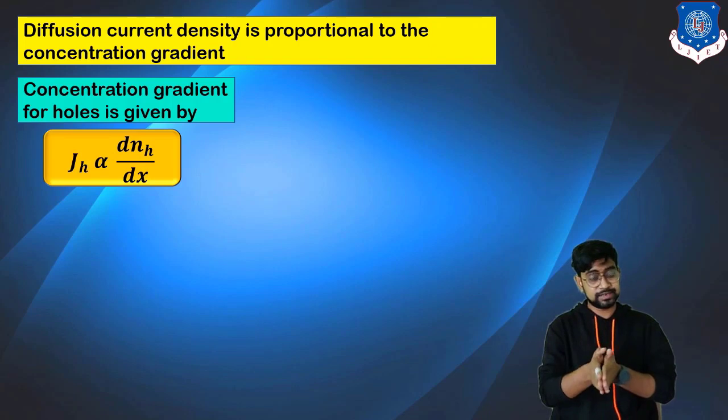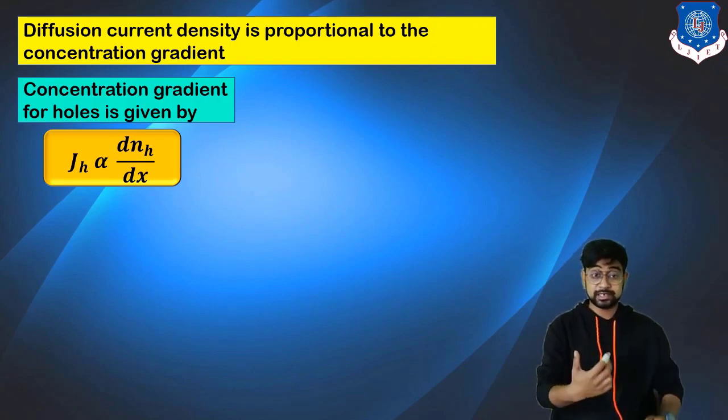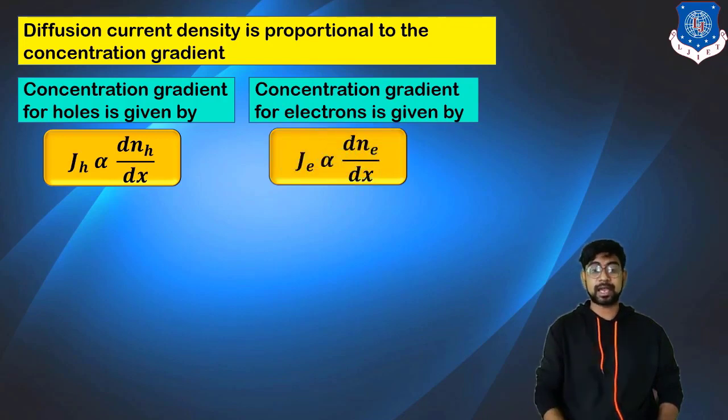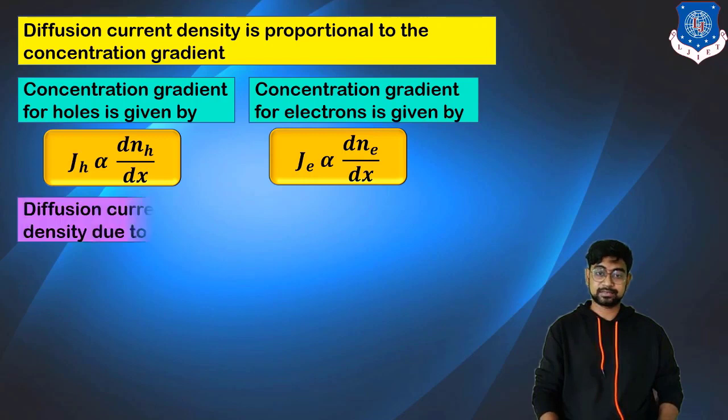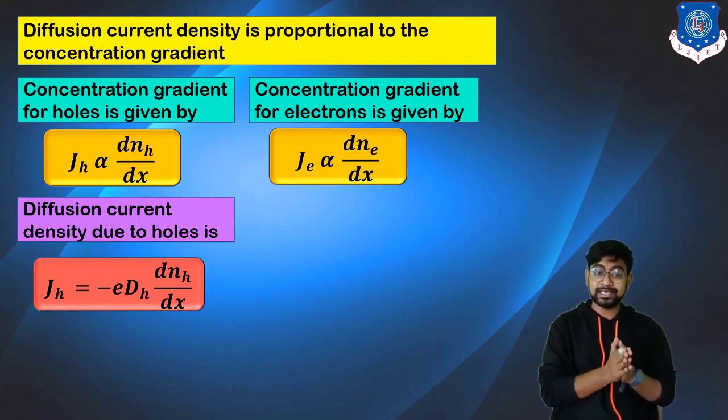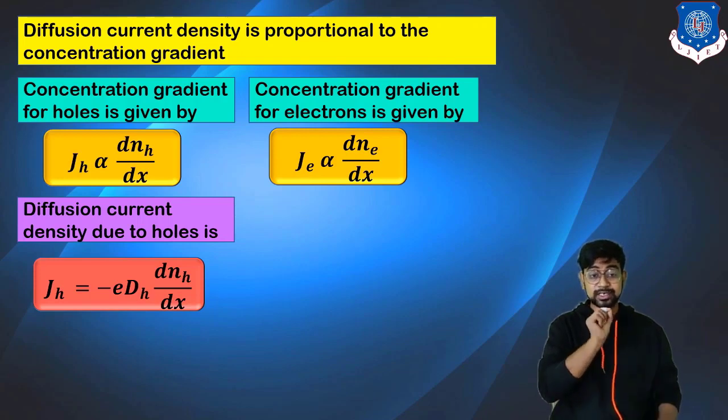Concentration gradient for holes is given as G of h proportional to d n_h upon dx. Now see, we are taking the gradient, that's why distance is very important. Similarly, concentration gradient for electrons is given by G of e proportional to d n_e upon dx. Your diffusion current density due to holes is given as J_h equals minus e D_h dn_h upon dx, where minus e resembles the opposite of the electron.